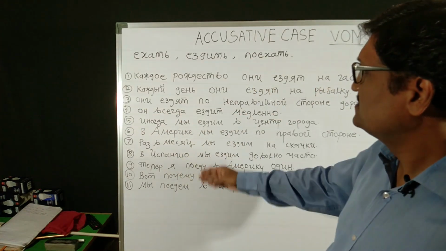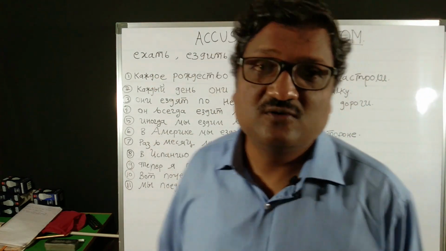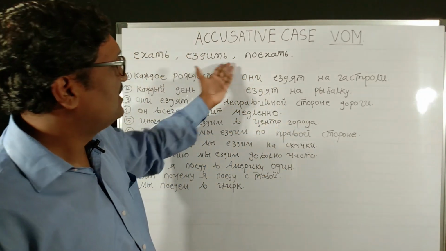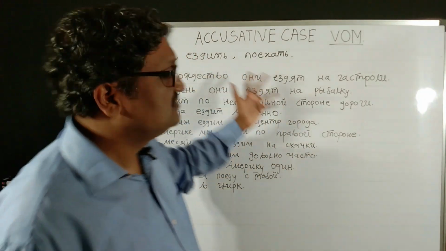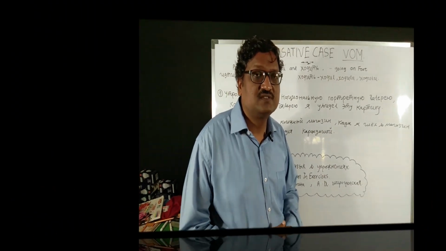So this is all about these verbs of motion in the accusative case, that is going by vehicle or driving to some place. These are the examples we have covered. So this much is okay for understanding the verbs of motion yekhat, yezdit and poyekhat. Keep watching. Thank you very much for watching this video.